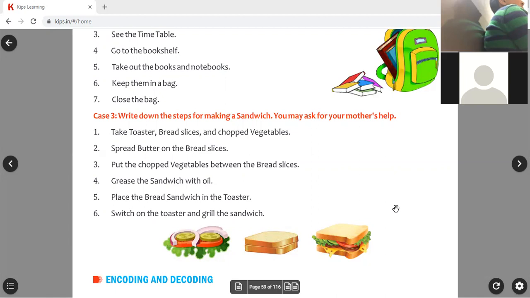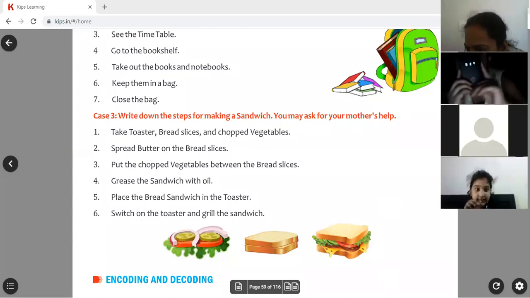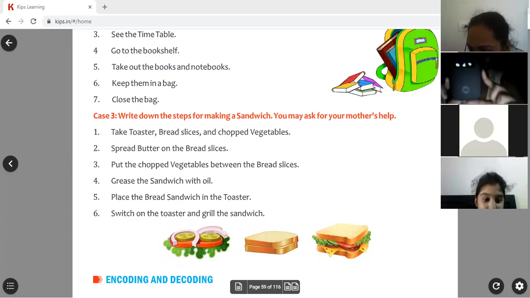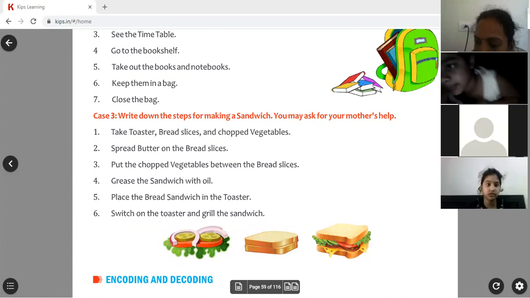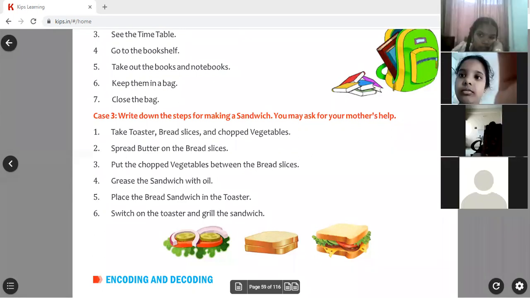Tell me, ma'am. Varshita, ma'am, I'm showing one is internet. Wait a minute, I will stop. What are you showing? You show me. That is not internet. Maybe that is a device to connect to the internet. Okay, that is a device which is used to connect with the internet.